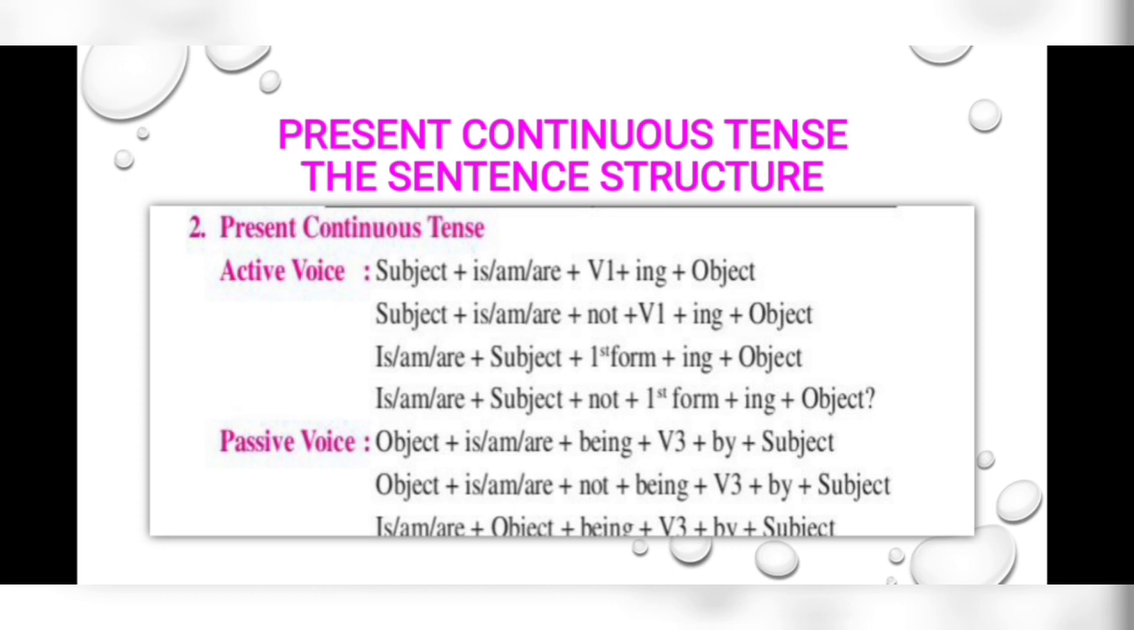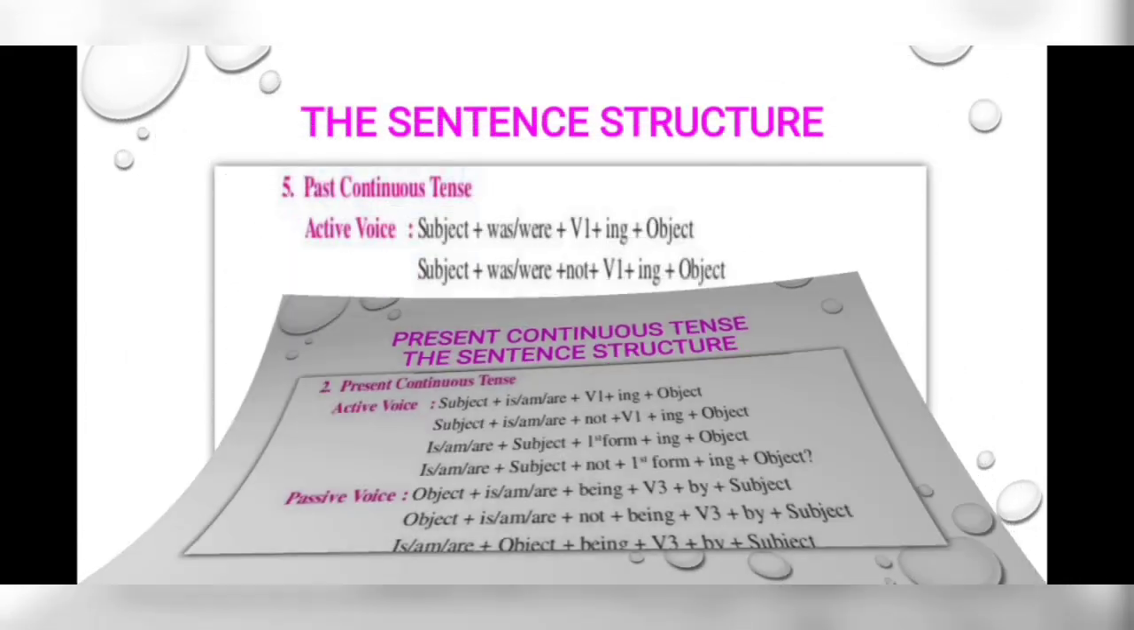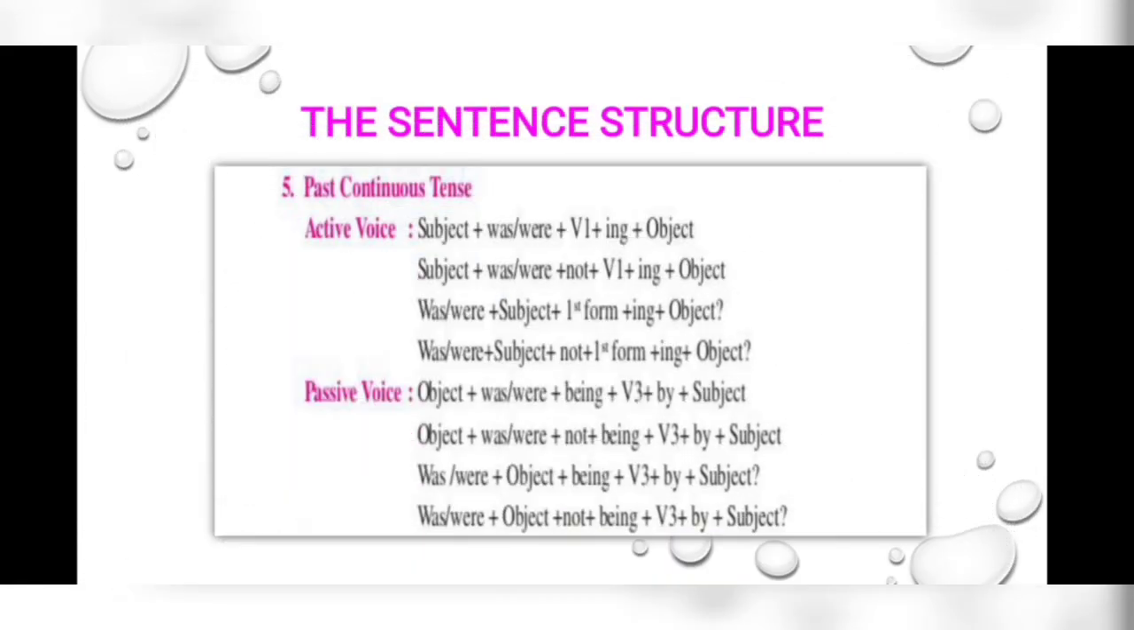In the interrogative sentences, is, am, are will be in the beginning followed by object plus being plus third form of the verb plus by plus subject. Now the sentence structure of past continuous. Past continuous active voice structure is subject plus was or were plus first form plus ing plus object. Whereas in the negative sentence, was, were will be followed by not.